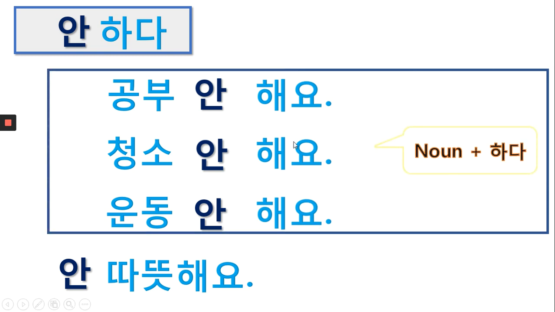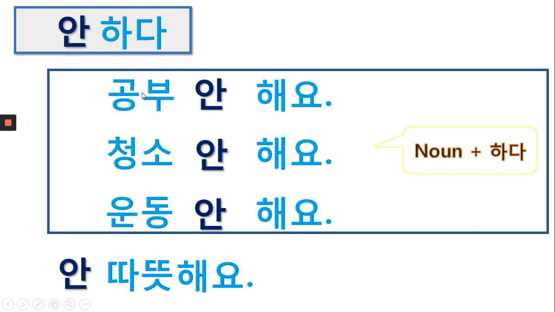These three are noun plus 하다. 공부, 청소, 운동. In Korean, this is noun. So this is noun plus 하다. So this 하다 is like a do. Do study, do clean, do exercise. So we need to put 안 here. And especially because this is a do, that's why this noun is object.